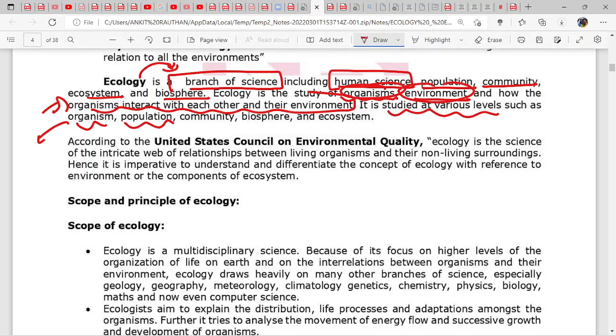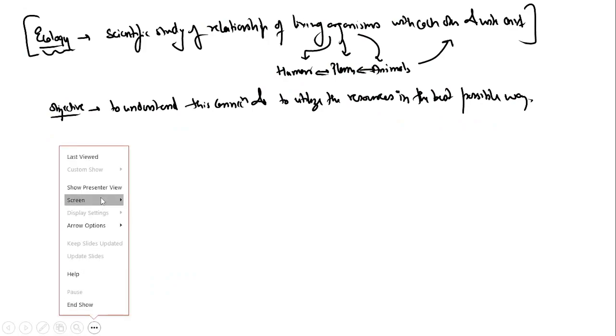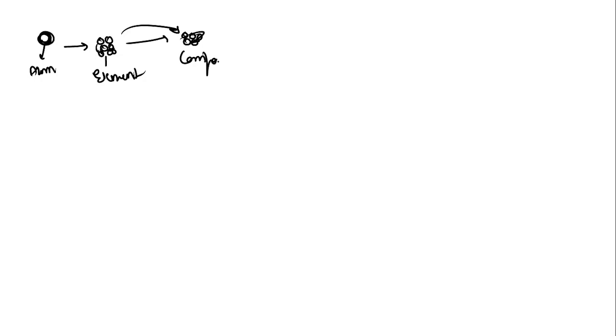First of all, tell me how these things are distributed. See, what is this? An atom. Now, if I add many atoms, what will it form? An element. When many elements come together they form a compound or molecule.